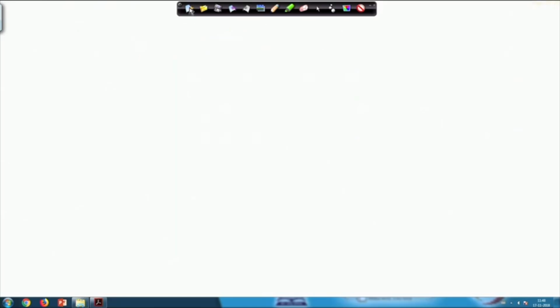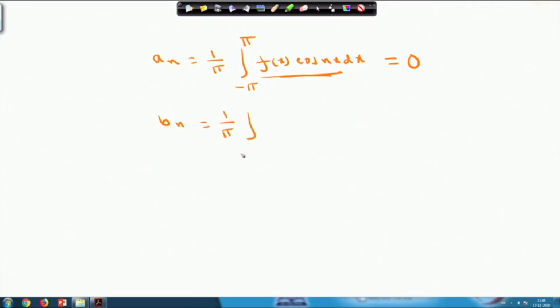Whenever I calculate a n, which is 1 by pi, integral from minus pi to pi of f x cos n x dx, since this is an odd function, the value of the integral will be 0, and b n equals 1 by pi, integral from minus pi to pi of f x into sin n x dx.